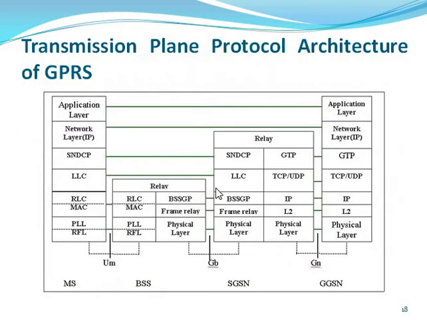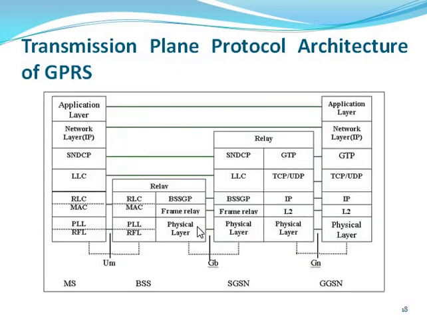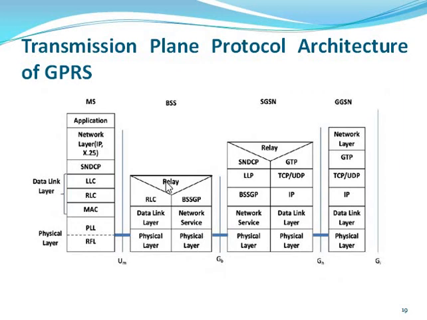Now the next topic we will discuss is the transmission plane protocol architecture. We can show this is the diagram of the plane protocol. This is also the same plane protocol architecture, so you can use any one. We can discuss all the functionality. Here you can see the layers: physical layer, data link layer, network layer, application layer.